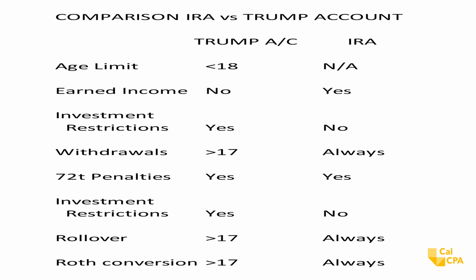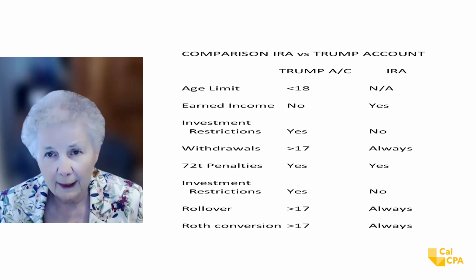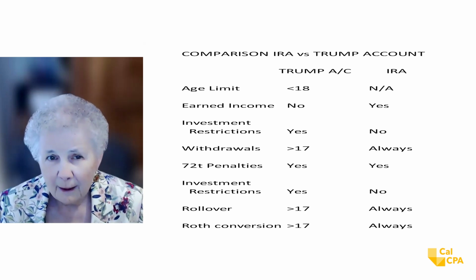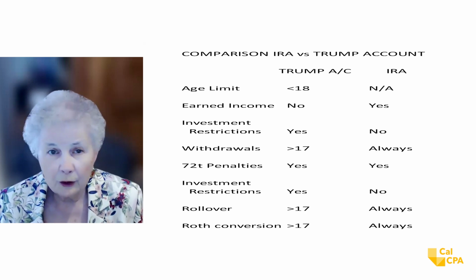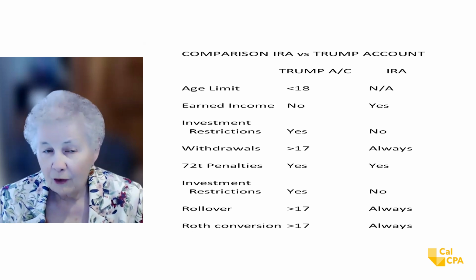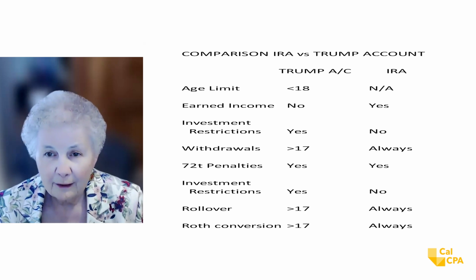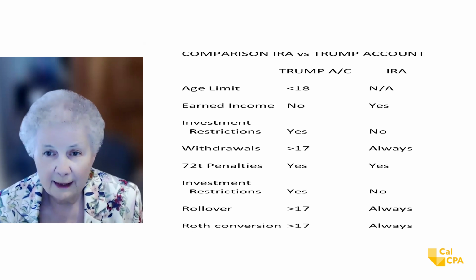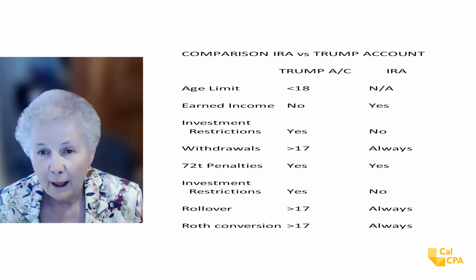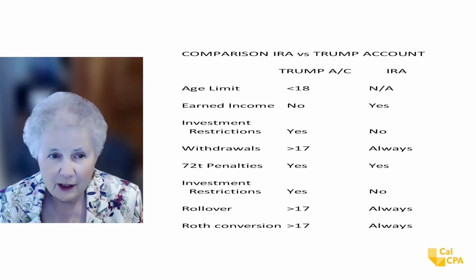So first of all, is there an age limit? Well, the Trump account, everybody has to be under 18 in order to have one of them. And with an IRA, there's absolutely no age limit. Now, do you have to have earned income? For a Trump account, you don't have to have earned income. And we're thinking that a lot of babies will have these accounts. So no earned income there. But with an IRA, there has to be earned income. The individual who has the account has to have earned income at least equal to the amount that they're able to put away that year.